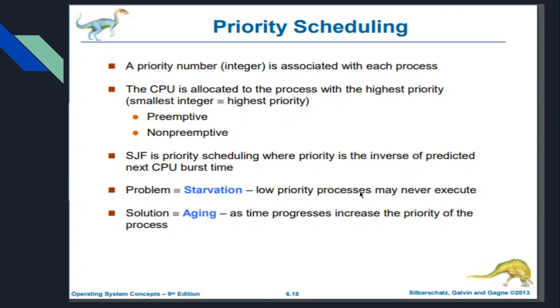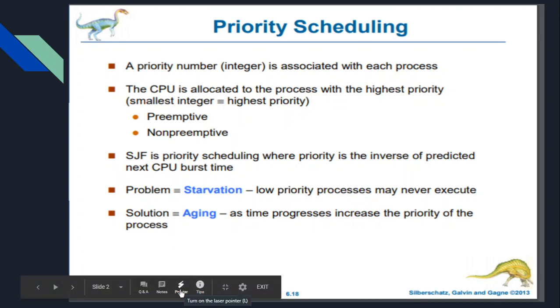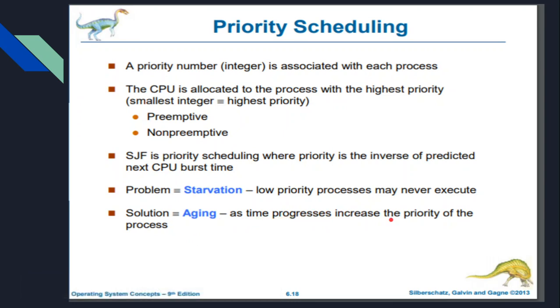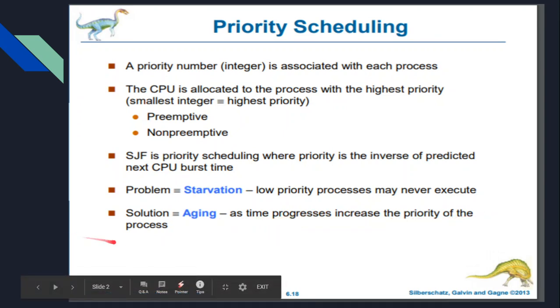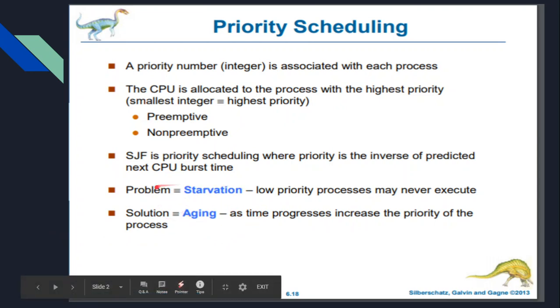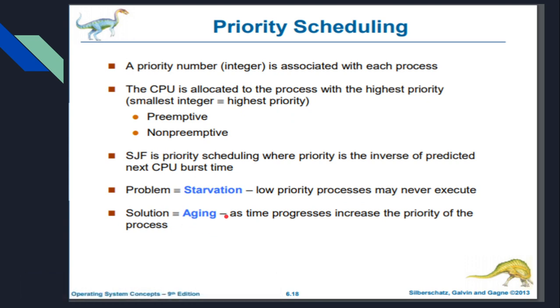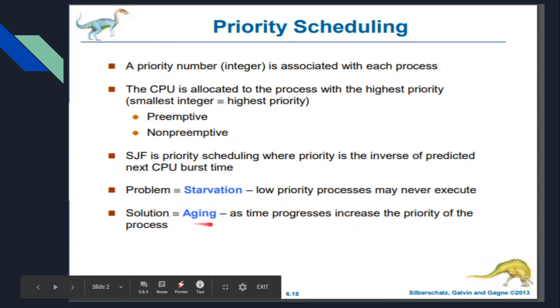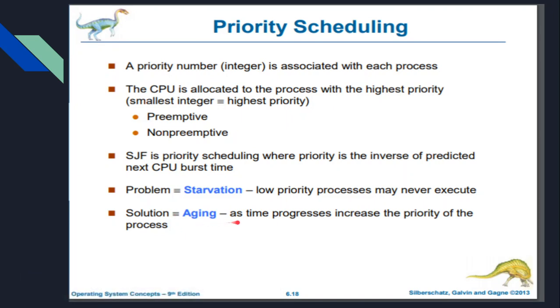So how do we come out of starvation? We have a solution called aging. Aging means that as time progresses, we increase the priority of the process. Suppose process 5 has been in the queue for a long time and is under starvation. Seeing the entry time of process 5, we can change the priority of the process so that it can get to the ready queue immediately. So this is about priority scheduling.